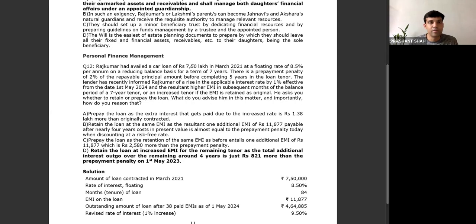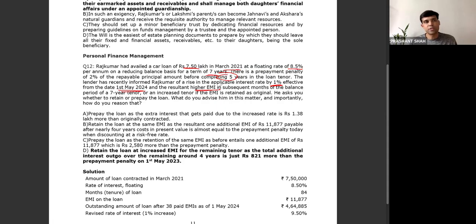Rajkumar has availed a car loan of 7.5 lakh in March 2021 at a floating rate of 8.5%. Now, there is something unique: a car loan at a floating rate of interest on reducing balance basis, and the tenor is 7 years. There is a prepayment penalty of 2% of the repayable principal amount before completing 5 years. The lender has recently informed Rajkumar of a rise in applicable interest rate by 1% effective from 1st May 2024, and the result is a higher EMI.